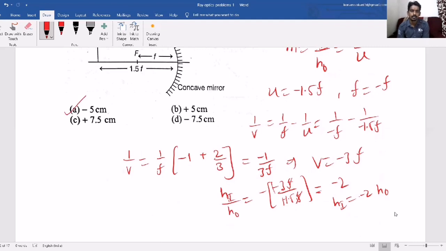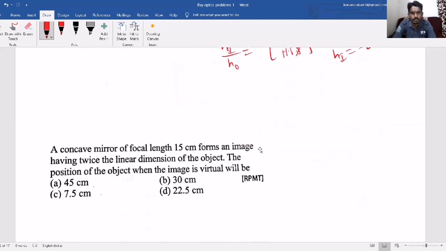So the answer is minus 5 centimeter. This way, you just have to look at the question, understand the data given, take the formula, use the proper sign convention, and then try to solve the question.